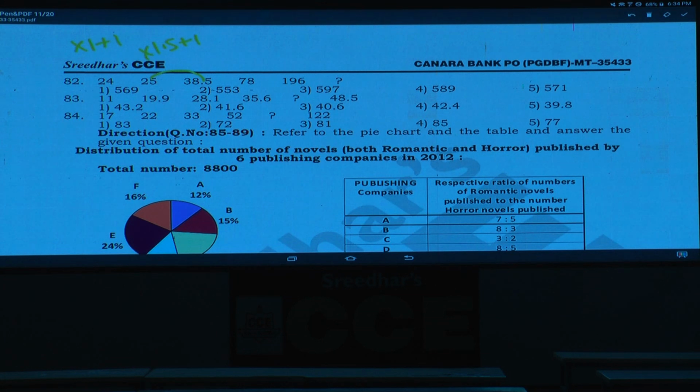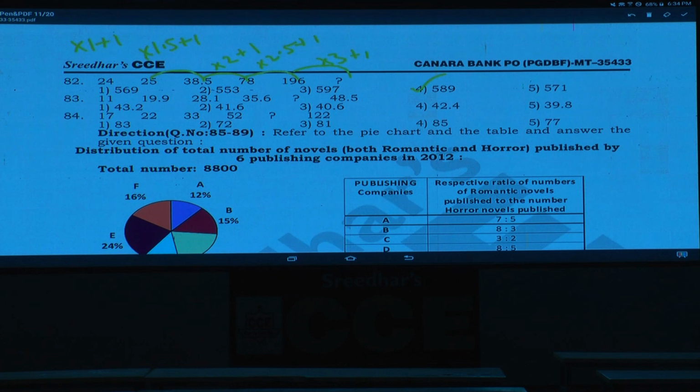Clear now? Next one. Now 1, 1.5, this is into 2. 76 plus 1, 78 plus 1. Next one is into 2.5 plus 1. And finally it must be into 3 plus 1. Yes, what is into 3 plus 1? 196 into 3, 200 into 3 is 600, and 4 into 3, 12 should be subtracted. 600 minus 12, 588, plus 1 will be 589, choice 4. Done with this? Into 1 plus 1, into 1.5 plus 1, into 2 plus 1, into 2.5 plus 1, into 3 plus 1.